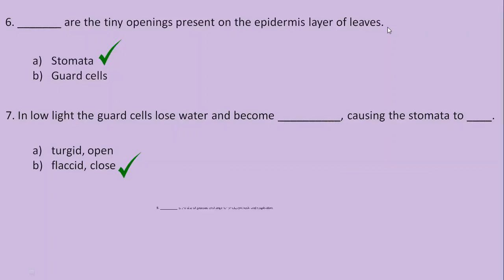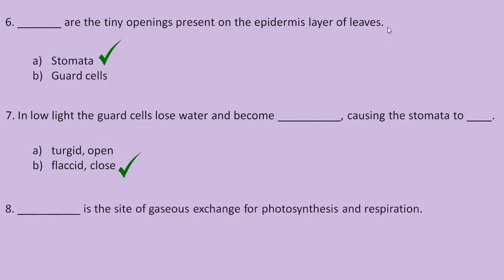Let's have a look at the next question. Dash is the site of gaseous exchange for photosynthesis and respiration. And the options are option A, palisade mesophyll, option B, spongy mesophyll. Now you know very well that the gases carbon dioxide and oxygen enter and exit the plant via stomata. But the exact site where the exchange of carbon dioxide and oxygen is taking place is none other than the spongy mesophyll.